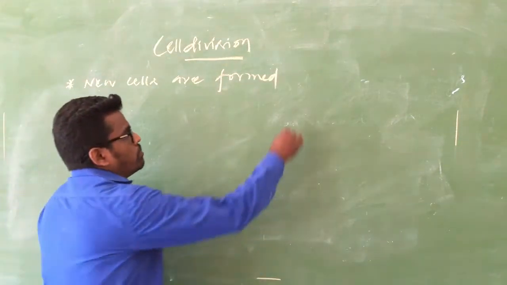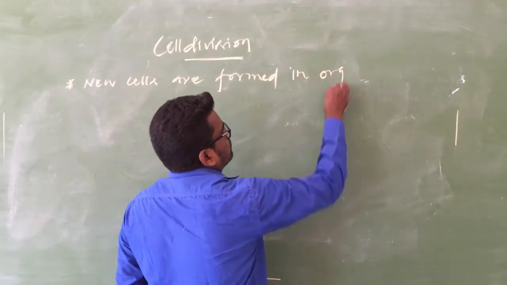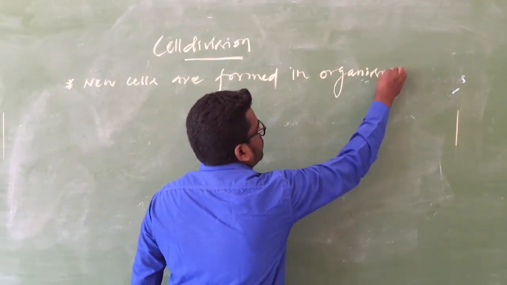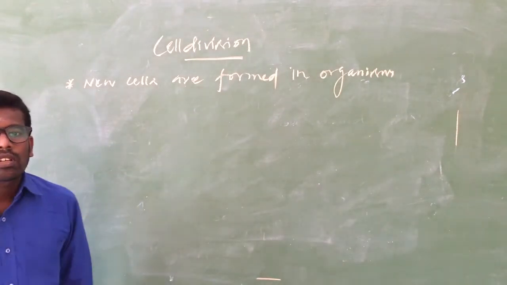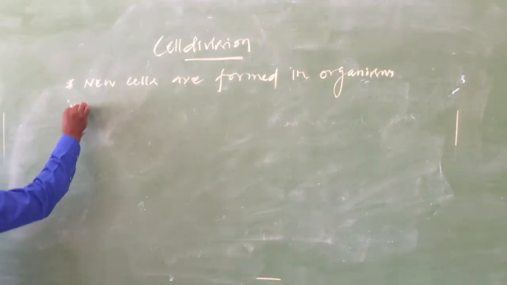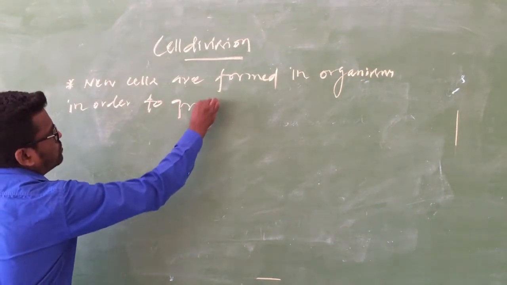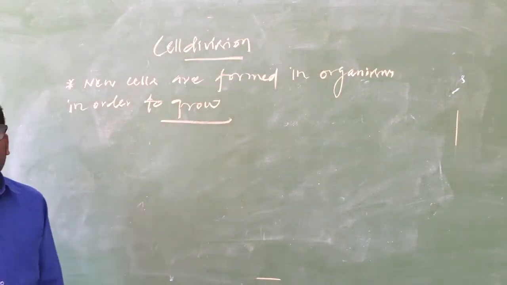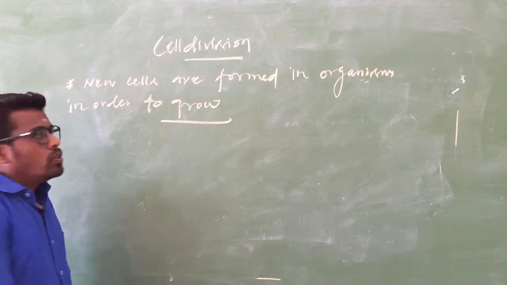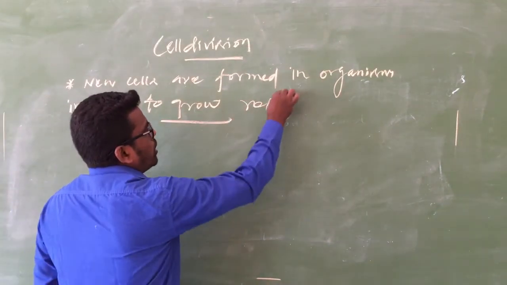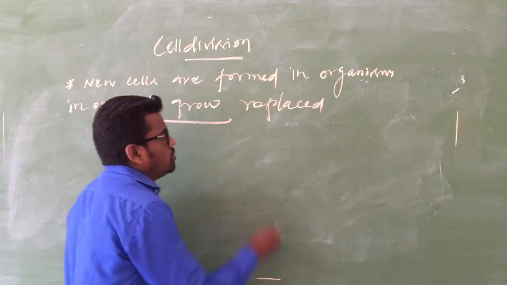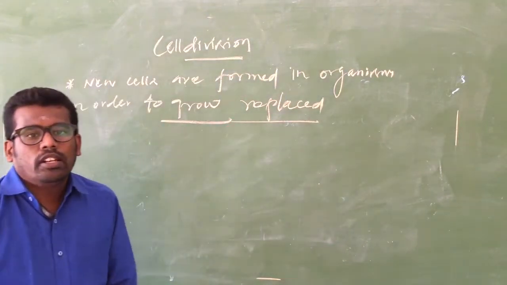In organisms, new cells are formed in order to grow, to replace. Why should cells be replaced?